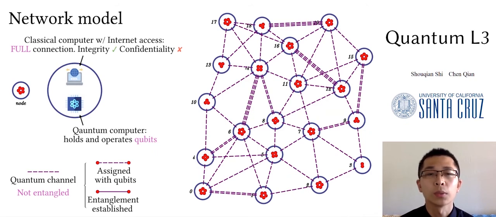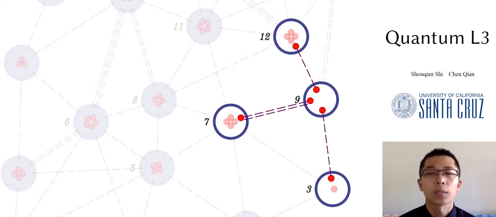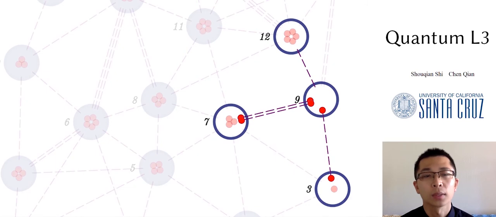For example, with 3 qubits in node 9, it can simultaneously establish 3 entanglements with its neighbors. As there are more than 3 channels connecting the outside, the qubits are properly assigned up to 3 channels, 1 qubit per channel. As a pair of neighbors may share multiple parallel channels, like node 7 and node 9, multiple pairs of qubits can be assigned to the parallel channels.